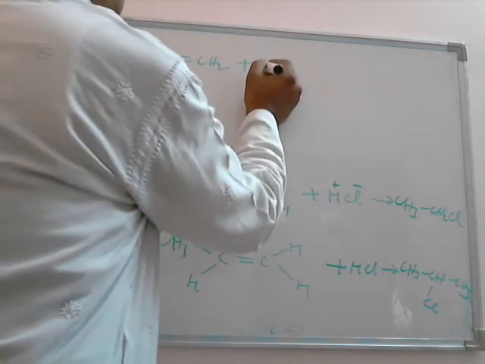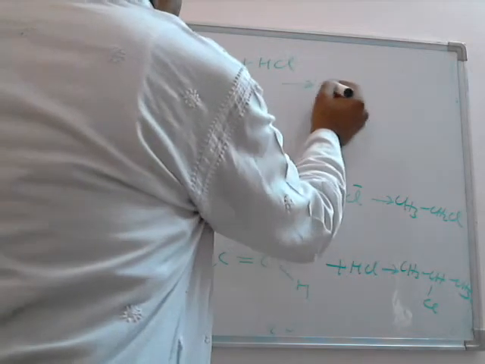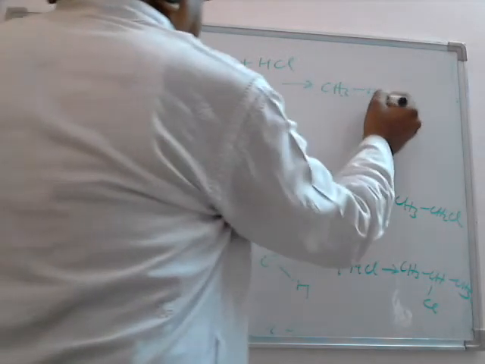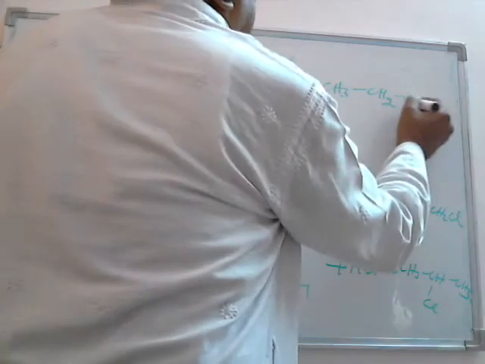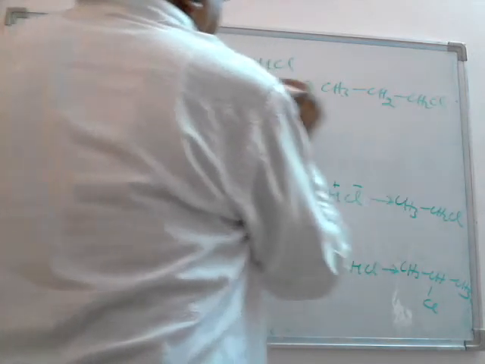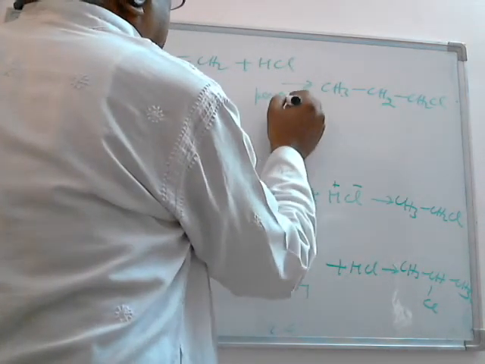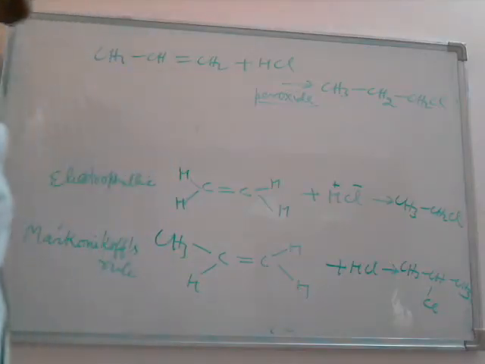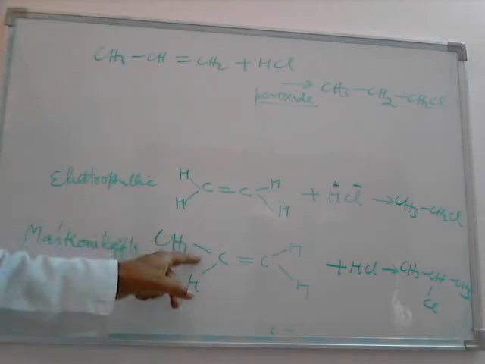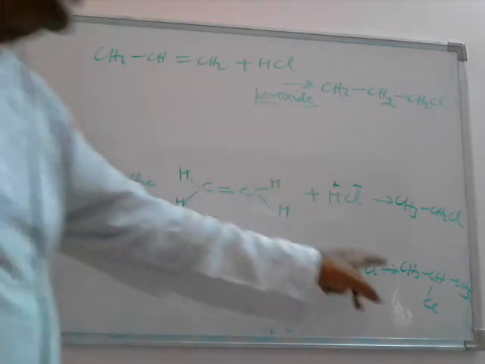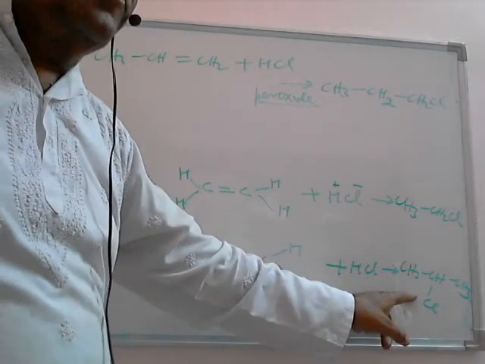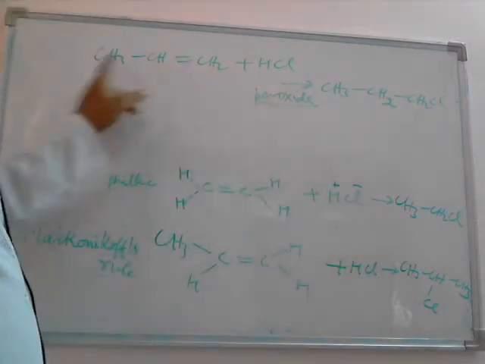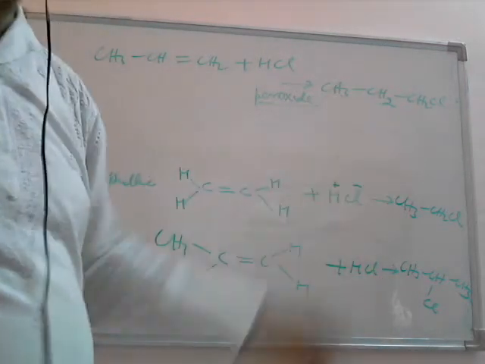Addition of HCl, anti-Markovnikov rule. The addition is this one. It will take place only in the presence of peroxide. Only if peroxide is present does the anti-Markovnikov addition occur. So you must see in the question whether a peroxide is given or not. If peroxide is not given, you have to write the product according to the Markovnikov rule. If peroxide is written, then the addition should be anti-Markovnikov.